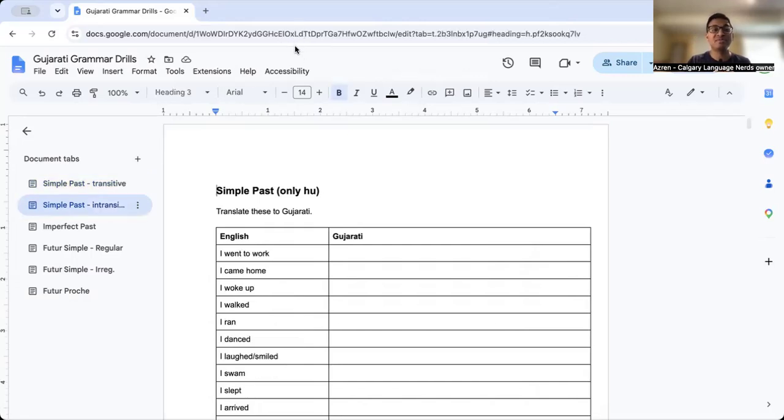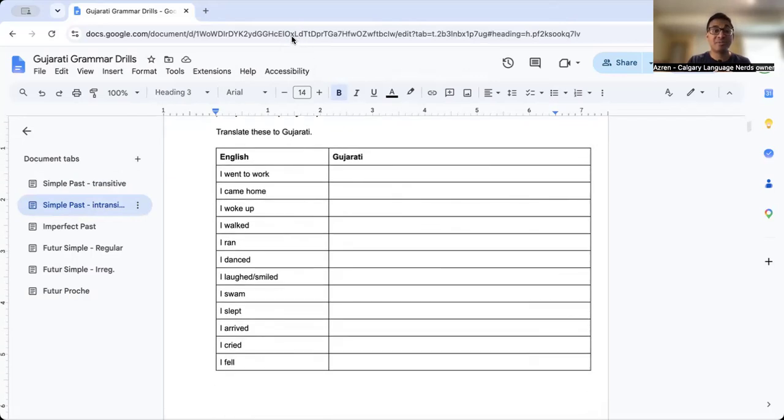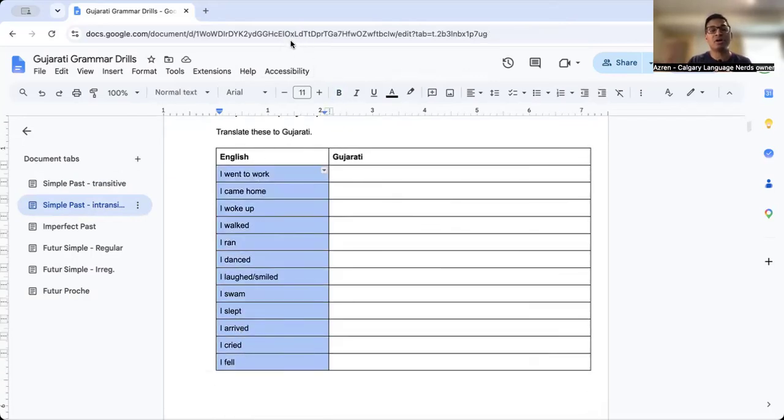So intransitive verbs, that's the second category of the simple past tense. There's a very small number of them. This pretty much is almost all of them. There are others, but this is a significant percentage of them. Went, came, woke up, walked, ran, danced, laughed or smiled, swam, slept, arrived, cried, fell. We could even add flew if you wanted to, but that's pretty much it. It's the vast majority of them. And you'll notice for all of these, there is no object. There's no noun after the verb.